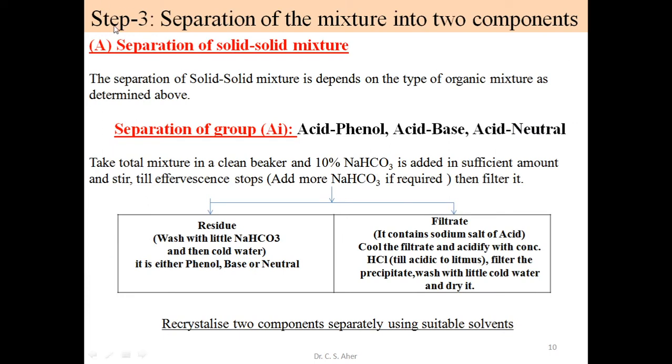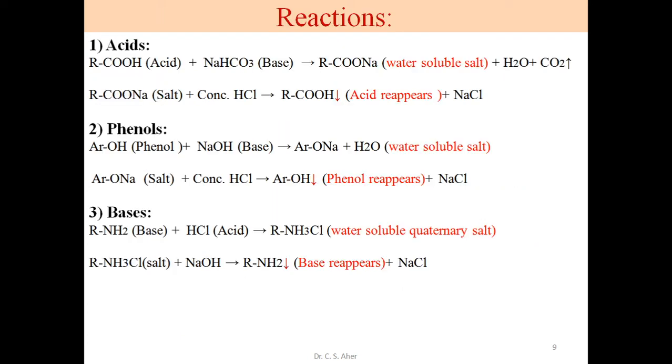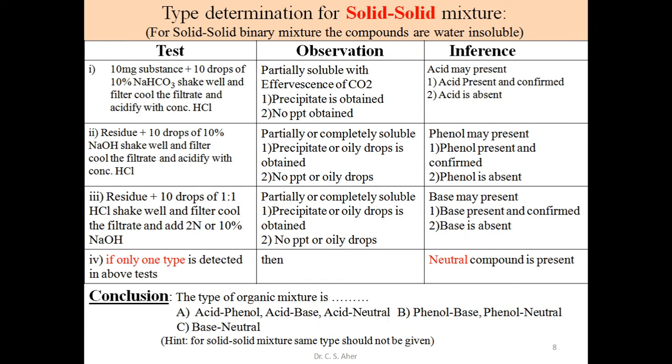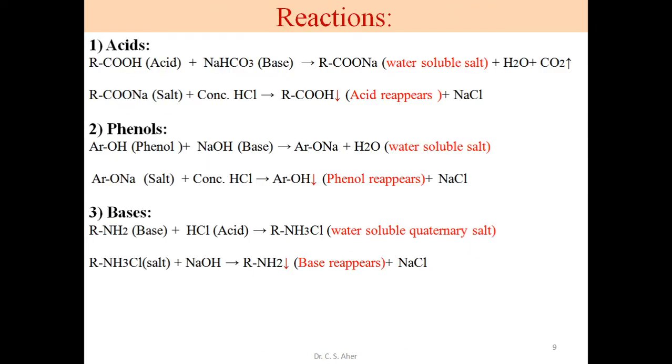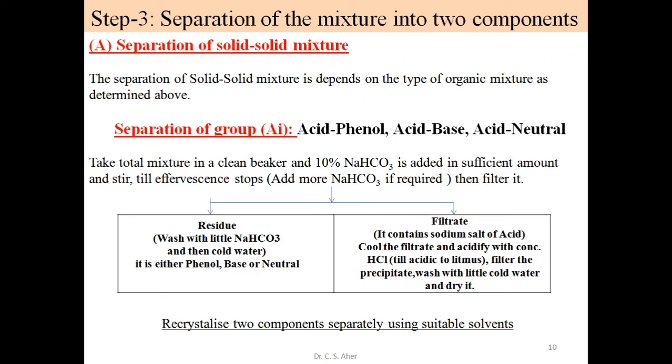Next point, step three, separation of mixture into two components. In case of solid, first we determine the type and then we go for the separation. So in step three, separation of mixture into two components. If our mixture is first type, that is solid mixture, A type, the separation of solid mixture depends on the type of organic mixture as determined above.